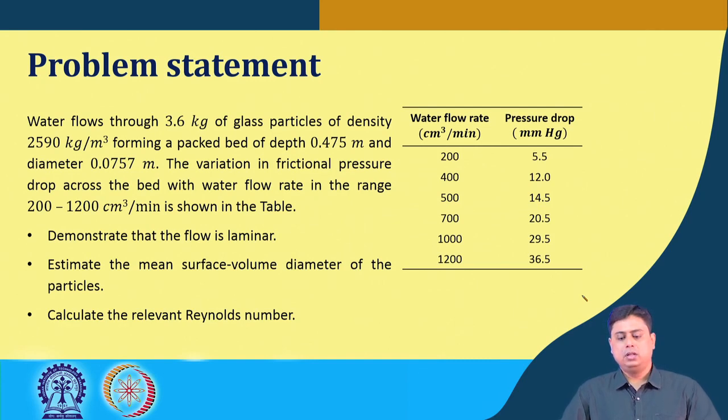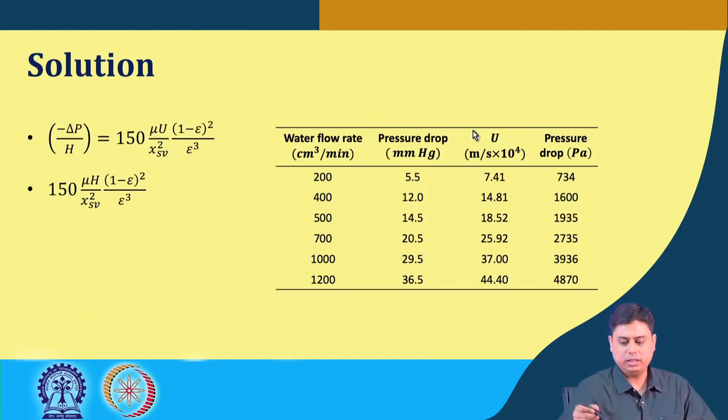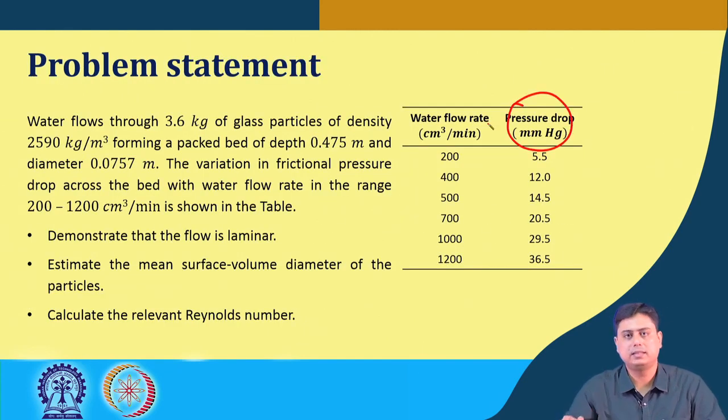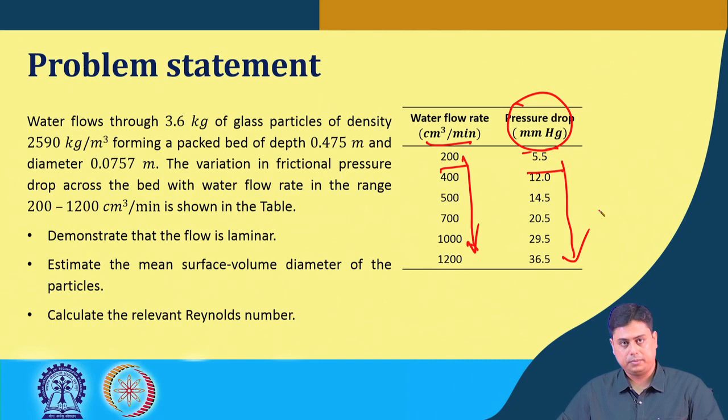So, the data given is that the water flow rate is mentioned and the pressure drop is given. For a known water flow rate, the pressure drop is mentioned, but the water flow rate is in cc per minute, and the pressure drop is given in millimeter mercury. As we increase the flow rate, we have seen the pressure drop also increases.